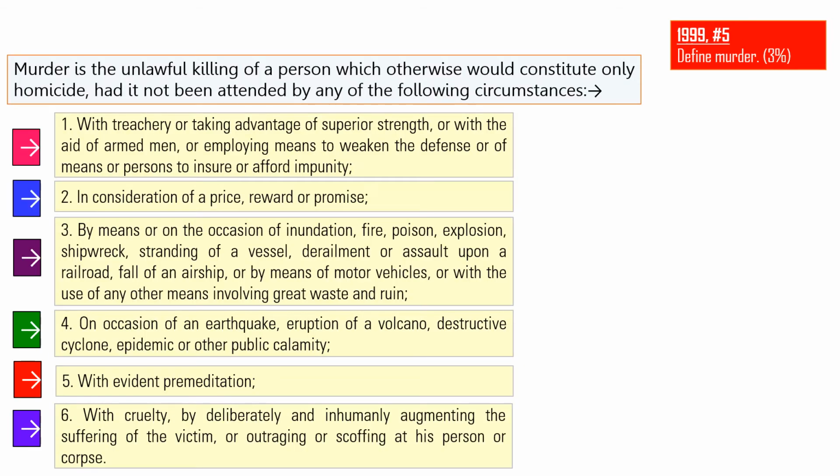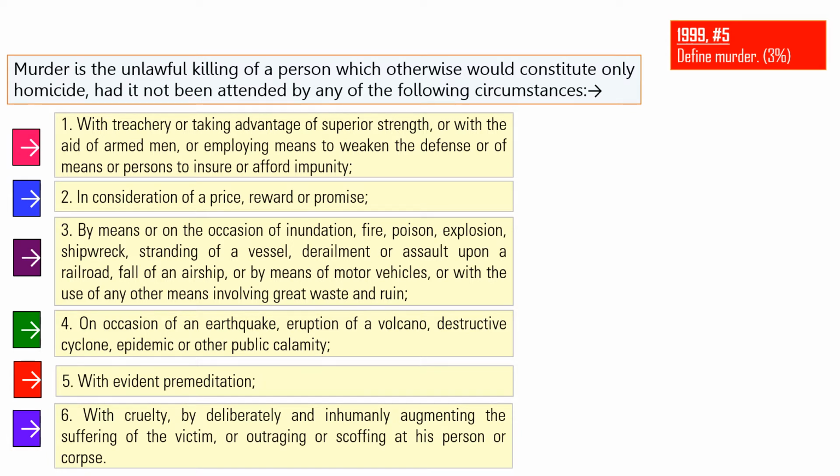And if you are going to answer this question based on Article 248, ang haba, napakahaba, baka hindi enough ang time mo sa criminal law, hindi mo matapos ang criminal law. And take note, that is only 3%. Kaya what is my tip? As early as now, mag-strategize ka na habang nasa review pa lang.